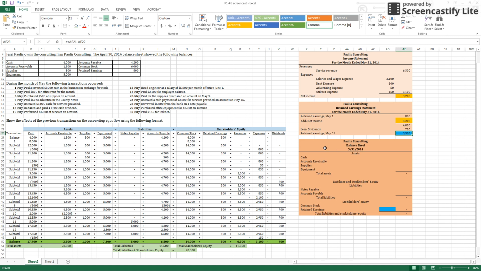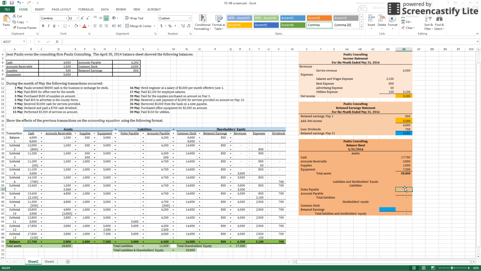Now, in our balance sheet, where we list all of our different accounts, our assets, liabilities, and stockholders' equity accounts on a specific date, we're going to do that at the end of the month on the 31st. And so we look at our balances on the 31st. Well, we had a cash balance of $17,700. So we can put that there. And if we look down at the bottom of our accounts receivable, our balance was $2,800. Our supplies showed a balance of $1,000. And our equipment showed a balance of $7,300 at the end, so that our total assets are $28,800, which we already calculated down in our table here.